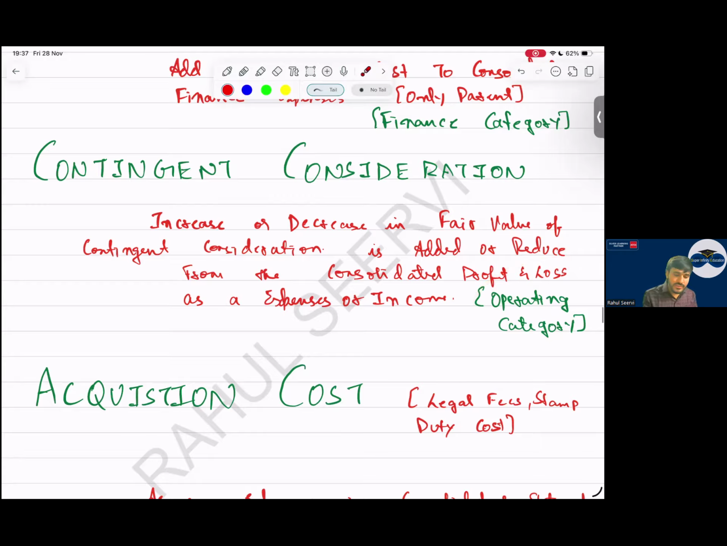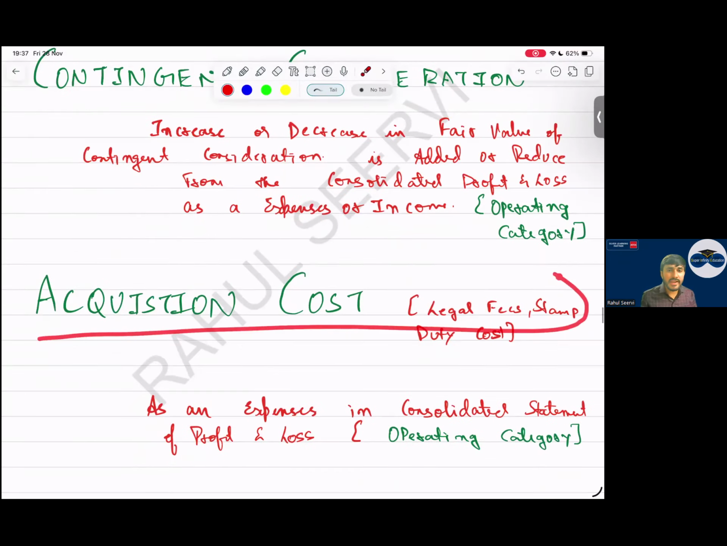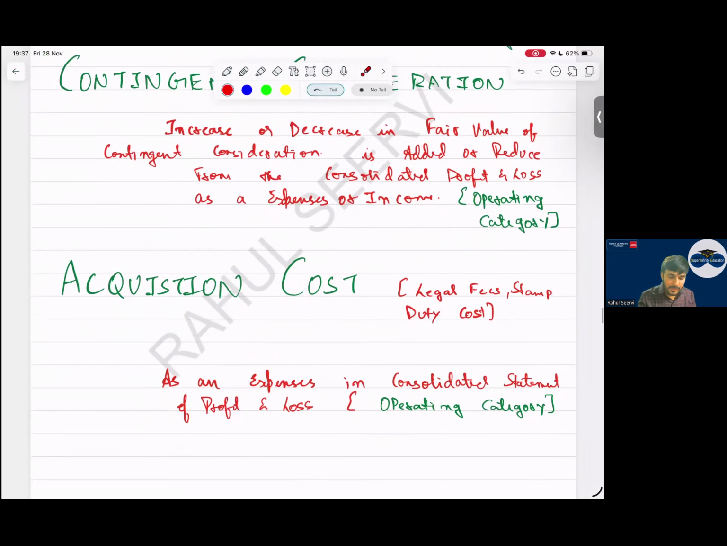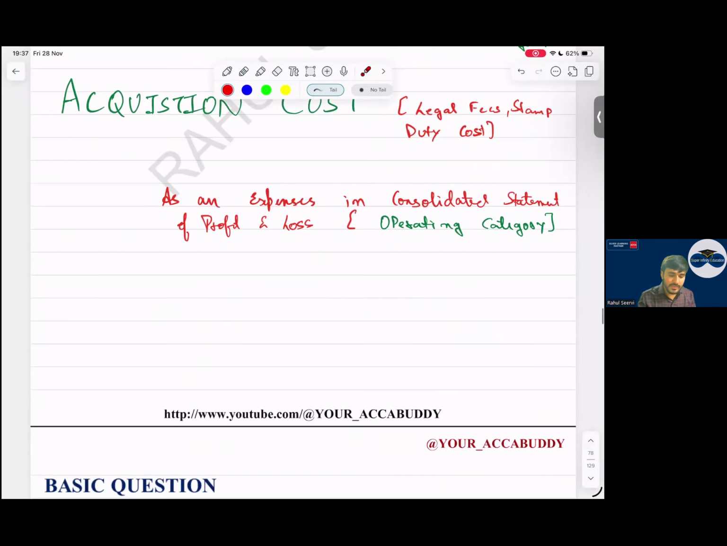Remember, acquisition cost in P&L, which category? Operating. Only to parent. So with this your P&L part is done. Now tell me, is the P&L tough or easy?